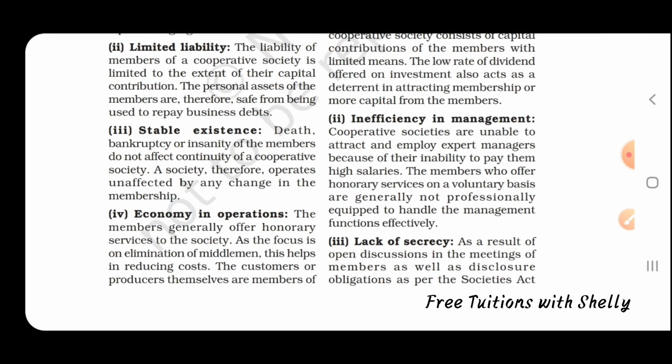Middlemen charge high costs and take a lot of money, so to avoid such middlemen, they have started these cooperative societies. So they eliminate the middlemen, thus it reduces cost.